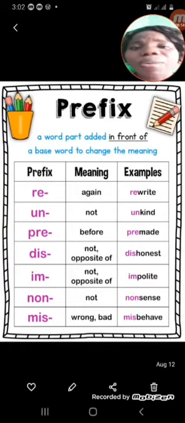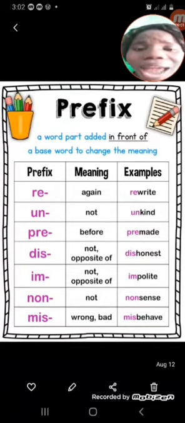When you add a prefix to a word, the meaning of that word will change. Like even the word prefix itself. Now let me show you.